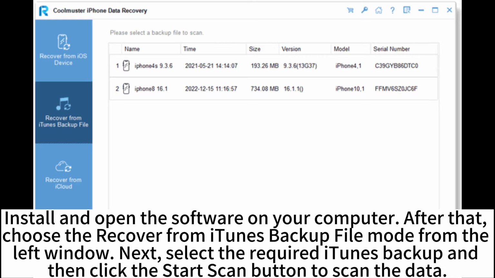Install and open the software on your computer. After that, choose the Recover from iTunes Backup File mode from the left window. Next, select the required iTunes backup and then click the Start Scan button to scan the data.